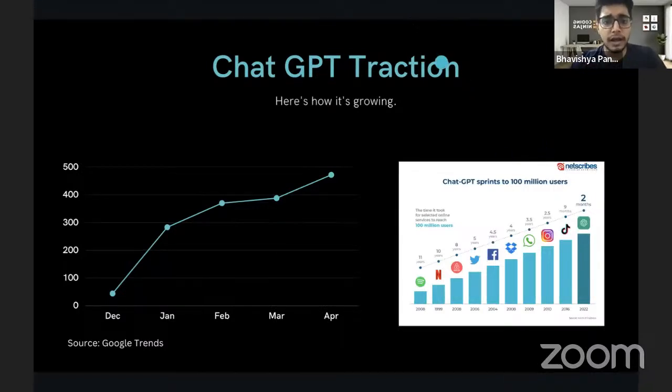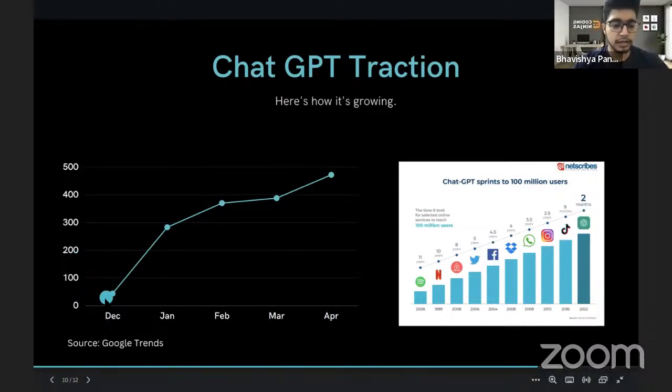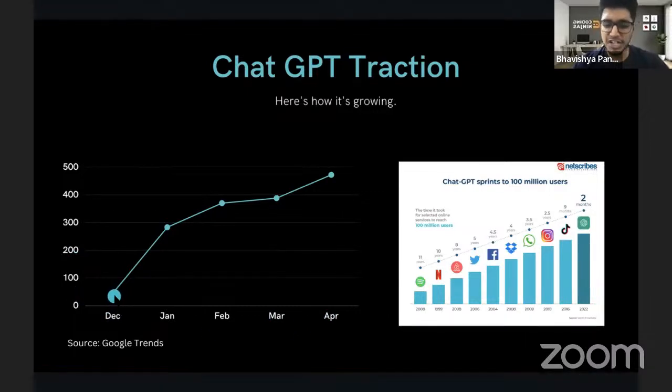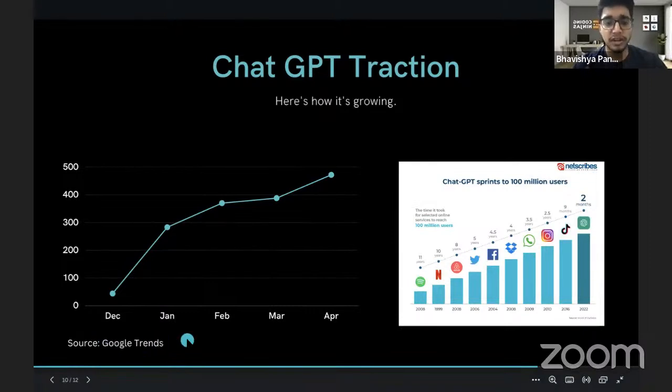So chalo, let's see the GPT traction. How are people responding to GPT? This is a normalized metric that shows interest over time, and this is the months. The traction of ChatGPT was somewhere around 50-ish during December, and by the end of January, it was near 300. So you just have to understand the interest over time. Interest in the sense of the number of times it has been searched online on Google. The source is Google Trends.